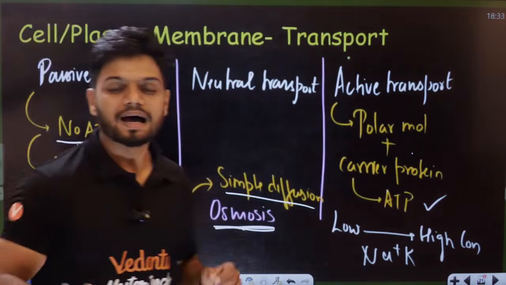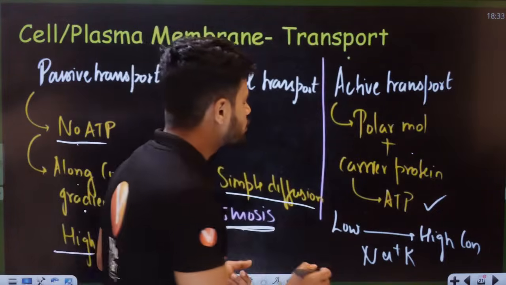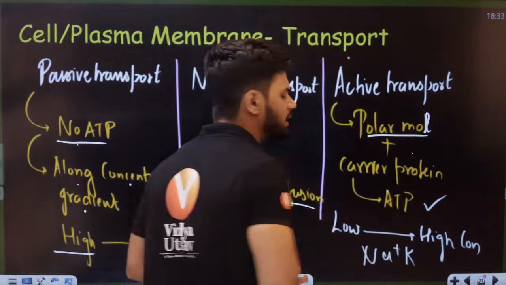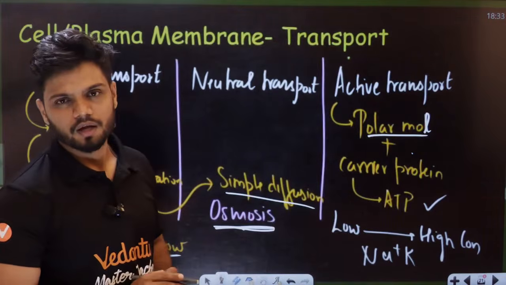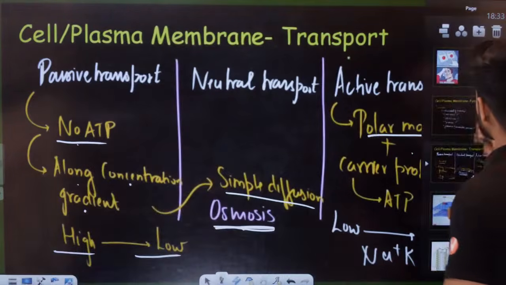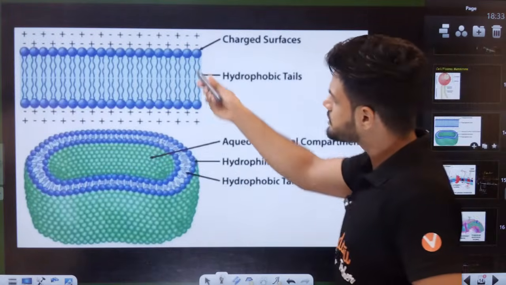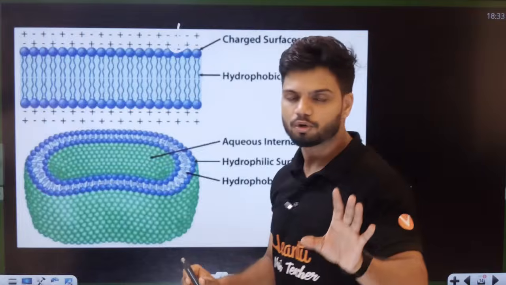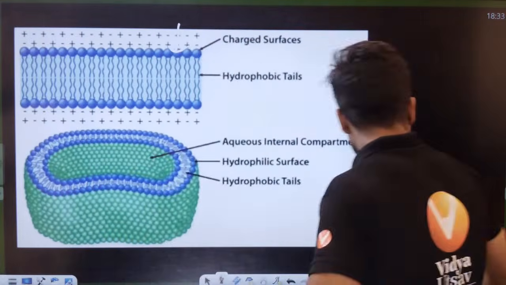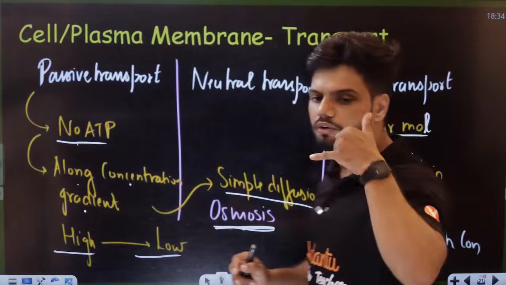Now students, what is active transport? As the name says, active transport means it requires energy. So what happens generally, students? All of these polar molecules, right? Polar molecules, there is no entry. Usually what happens in this lipid bilayer, polar molecules cannot enter inside. So they will call a friend. They will phone a friend here.